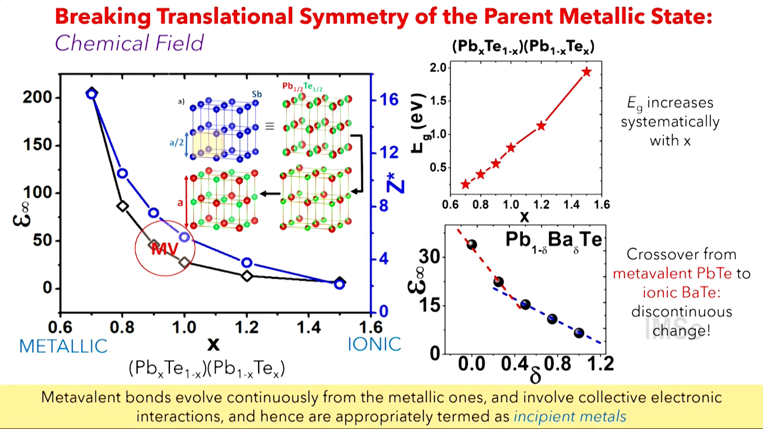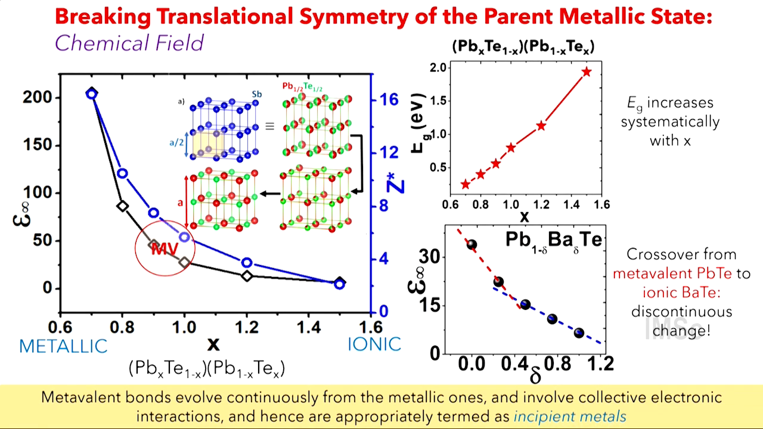So we also look at the evolution with chemical field, which allows us to go from metallic state to metavalent bonded state to ionic state. And in this evolution, again, you will see the metallic state is basically a singularity in the dielectric response, and the ionic case involves a slope discontinuity in the transition in terms of dielectric behavior.